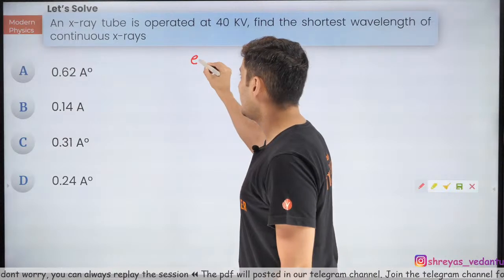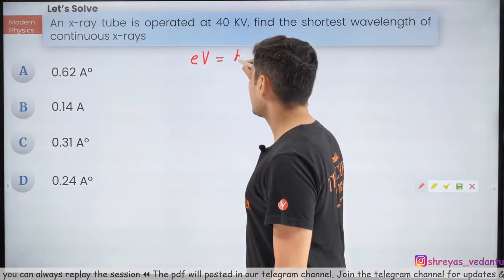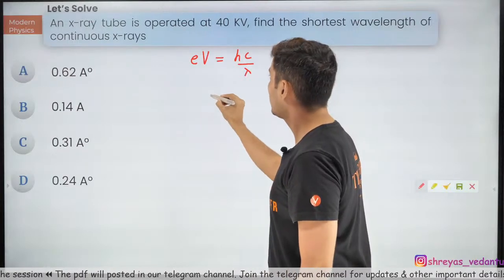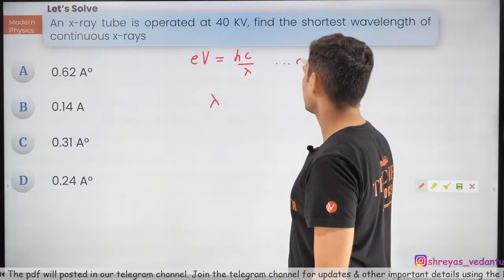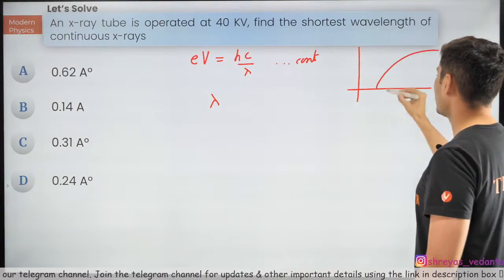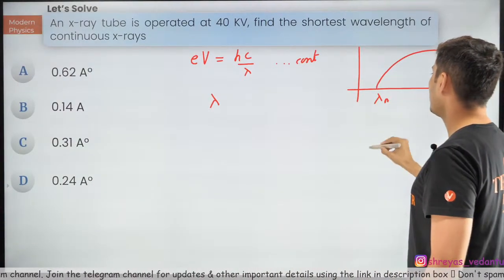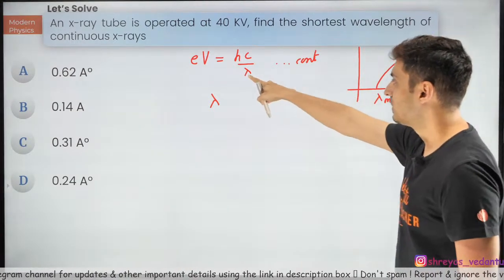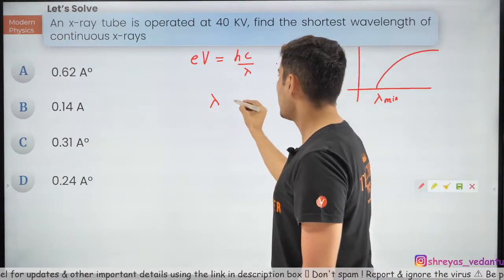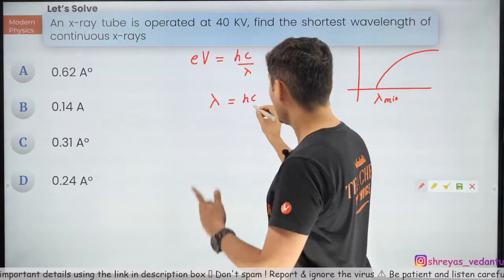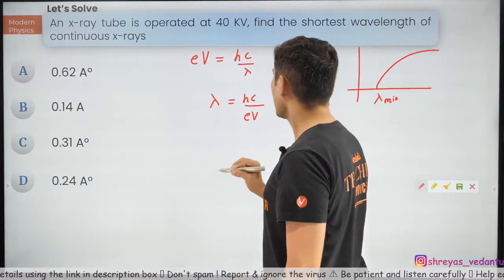So we know the formula EV is Hc by lambda. Rearrange, you're going to get lambda. This is for continuous. Remember, for continuous, you had that X-ray spectrum. It goes like this. This is your lambda, which is minimum. This is the cutoff, and it only depends on the voltage which you have applied. So lambda will be Hc by EV.